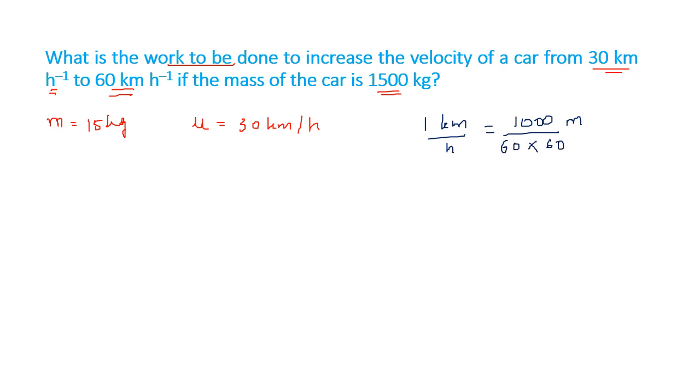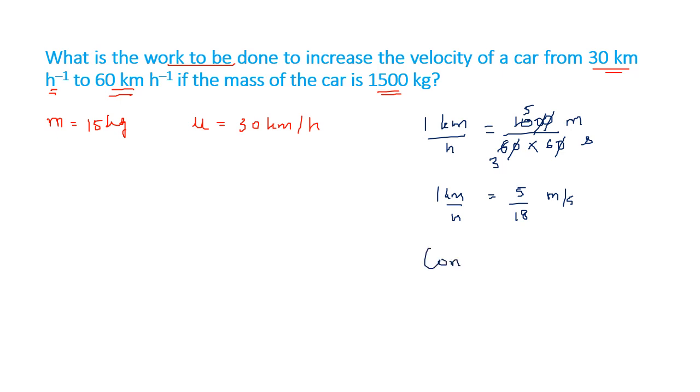So 1 hour is 60 into 60 seconds. Cancelling the zeros, 2 3s are 6, 2 5s are 10, so 5 upon 18 meter per second. So 1 kilometer per hour is 5 by 18 meter per second.